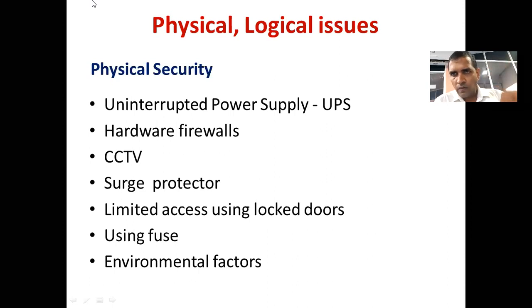So even though the power has failed, that UPS provides the needed electricity to your computer for some time. During that period, you can safely turn off your computer. So now your computer is protected by a UPS. You know a UPS is a physical appliance, a physical component. This is called physical security.